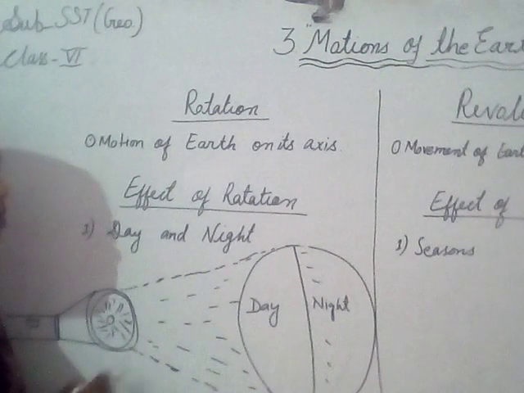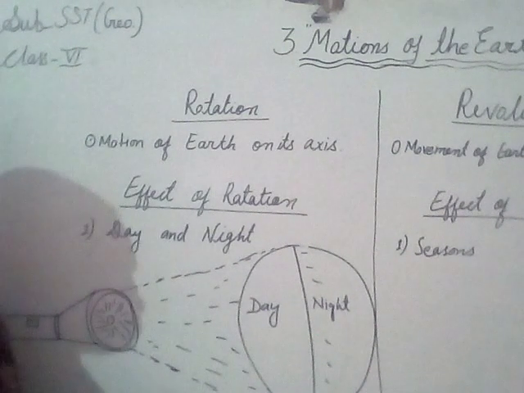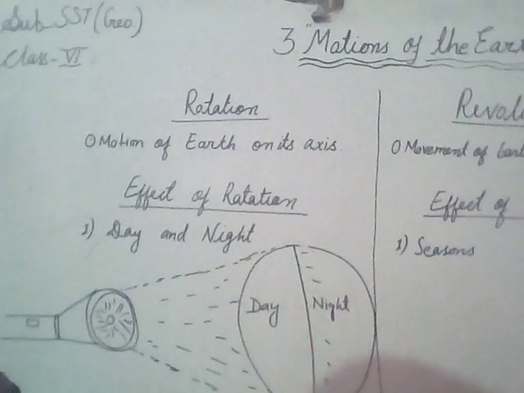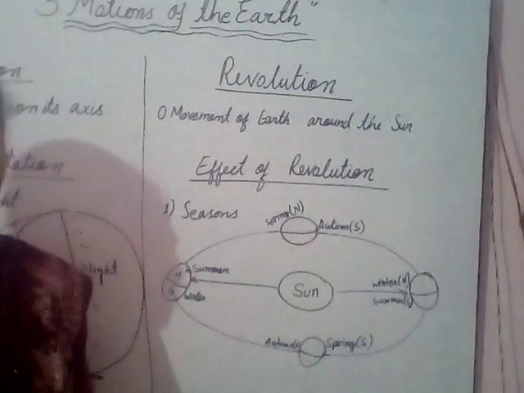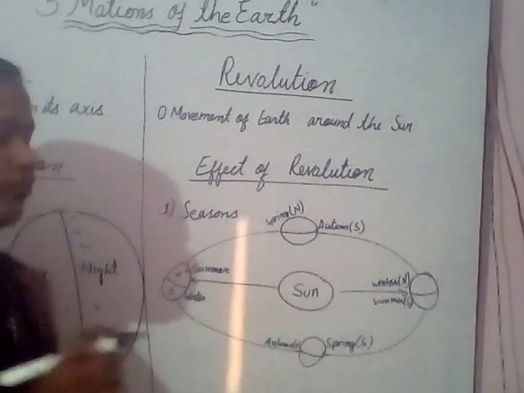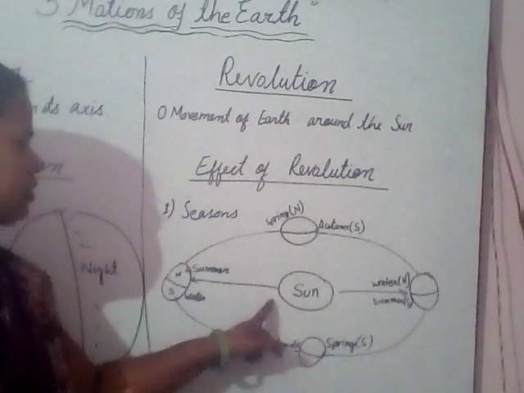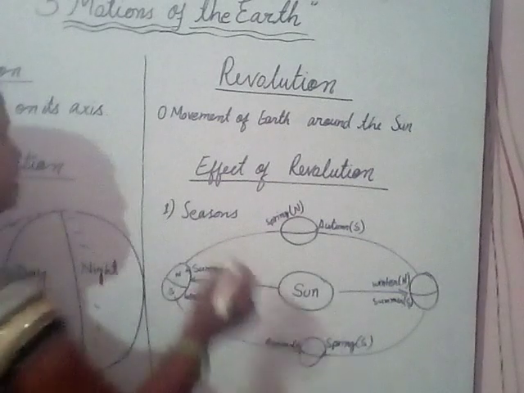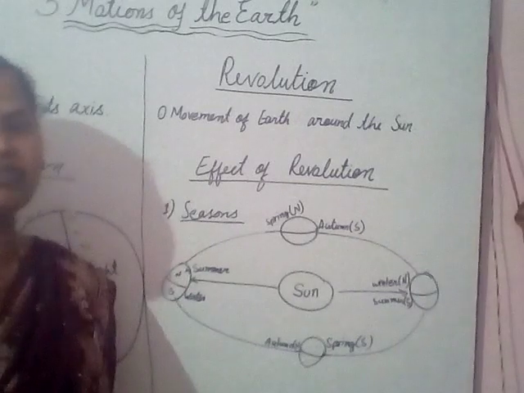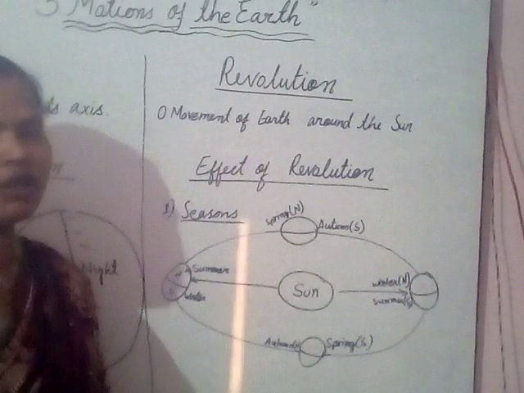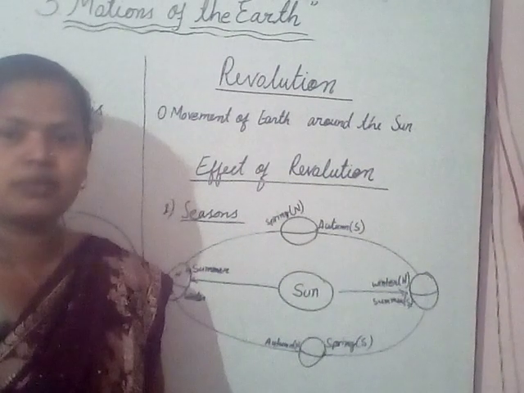Now let's see about the effect of revolution. What happens due to revolution? Due to the revolution of Earth around the Sun, the main thing is our seasons. Seasons take place due to the movement of Earth around the Sun, and this depends on the position of Earth from the distance of the Sun.